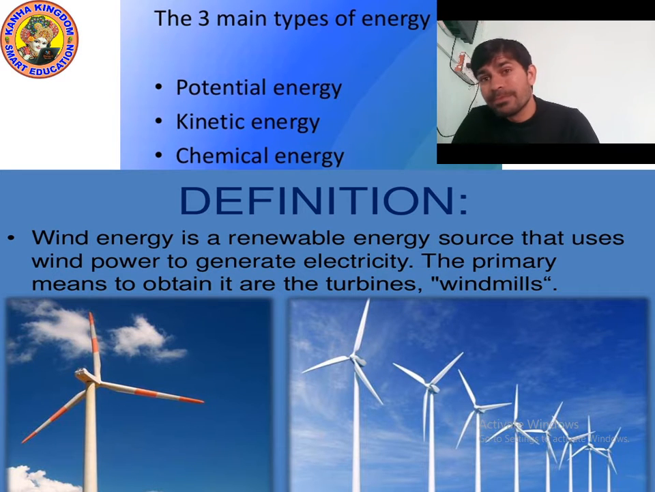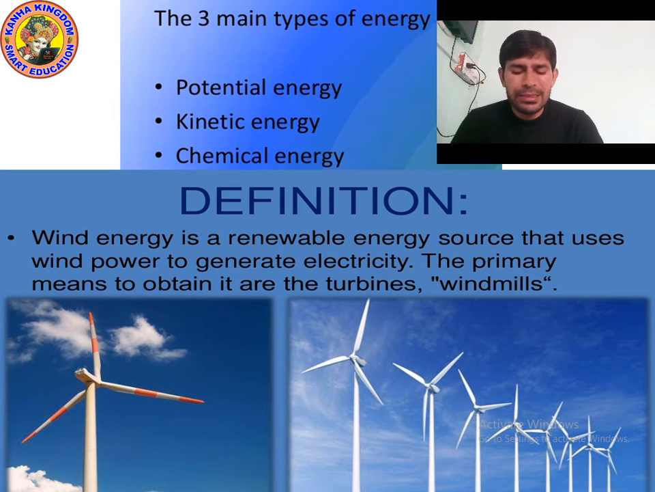The energy due to its own position is known as potential energy, and the energy due to motion is known as kinetic energy. When the water falls from the dam, it has kinetic energy. If the fruit falls from the tree, then due to its motion it will have kinetic energy. So what is potential energy? Energy due to its own position. And what is kinetic energy? Energy due to its motion.